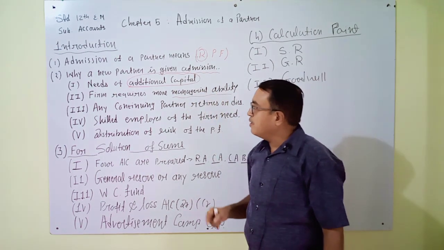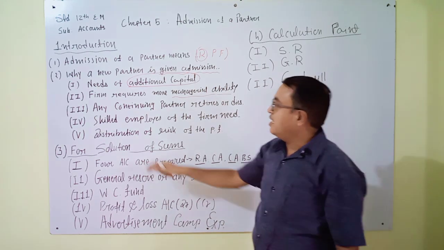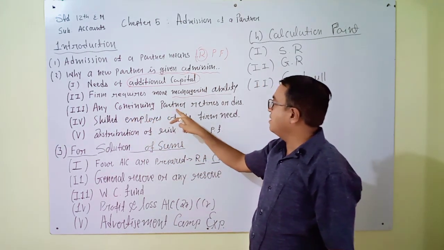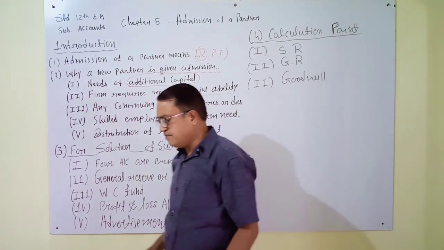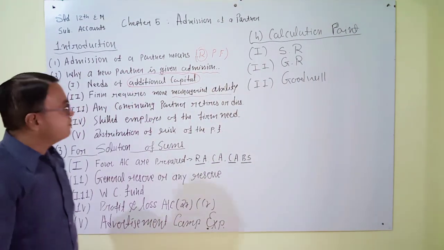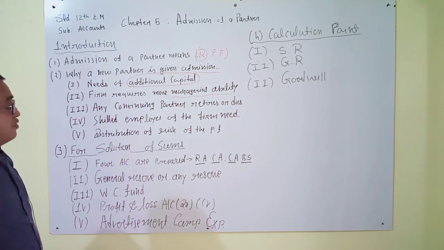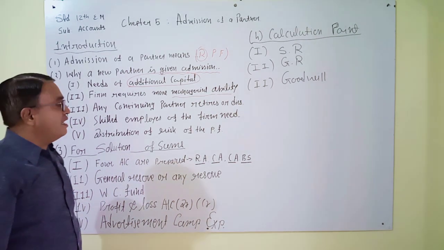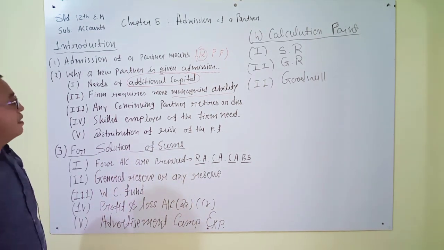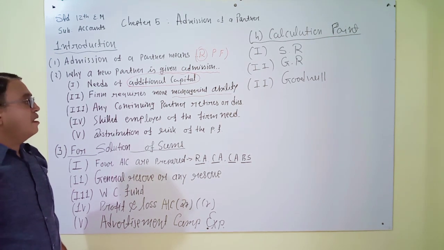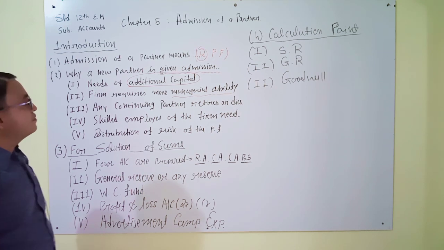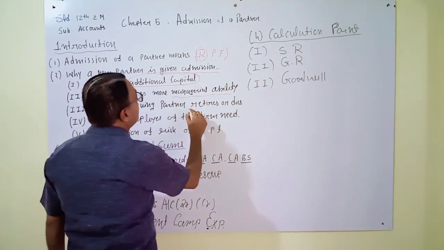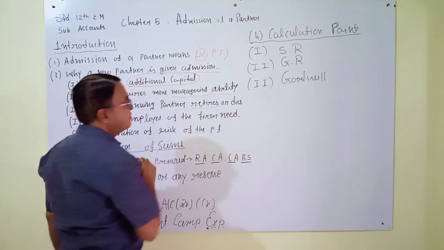The second is over, and now the third. A continuing partner retires or dies. It is a very sad message, but it is not in any partner's hands. If any partner of the continuing business wants to resign, it means retires.